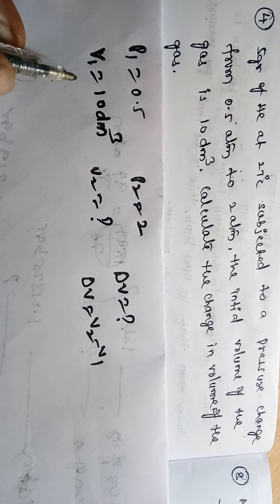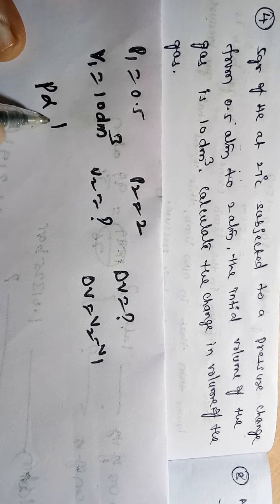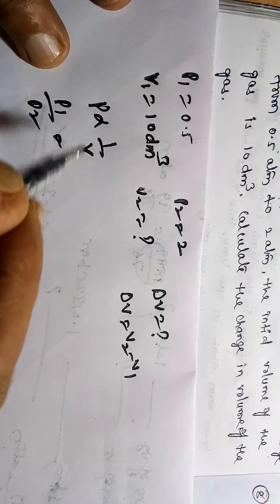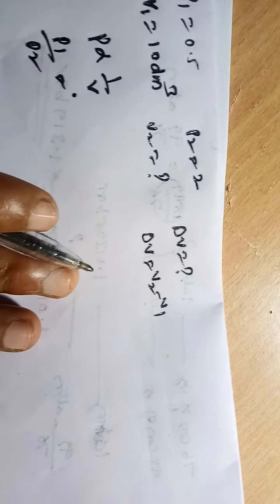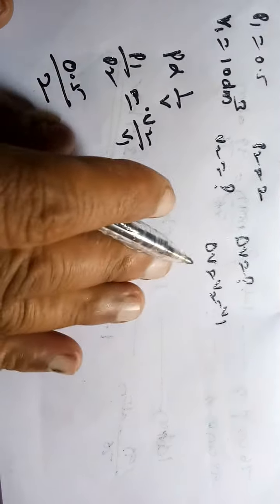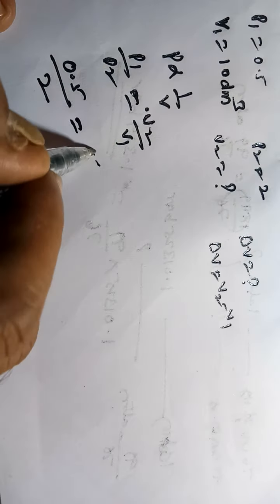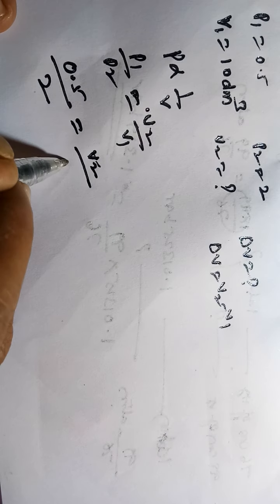Delta V is equal to V2 minus V1. First we should find out V2. How will we find it? From Boyle's law, P is inversely proportional to 1 by V. So P1 by P2 is equal to V2 by V1. P1 is 0.5, P2 is 2, V2 we should find out, V1 is 10. So 10 will come here.